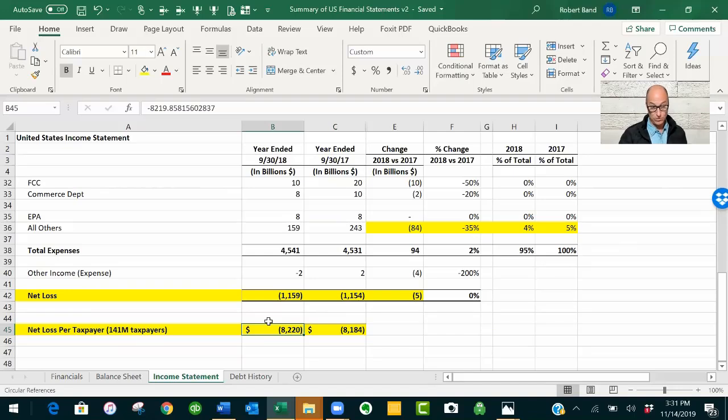That means that annually, in addition to the taxes that we pay on our own income, if we wanted to balance this budget, we as individuals would have to write $8,000 checks on average, or corporations would have to pay more. But one way or another, we would have to pay more to get this down to zero deficit.